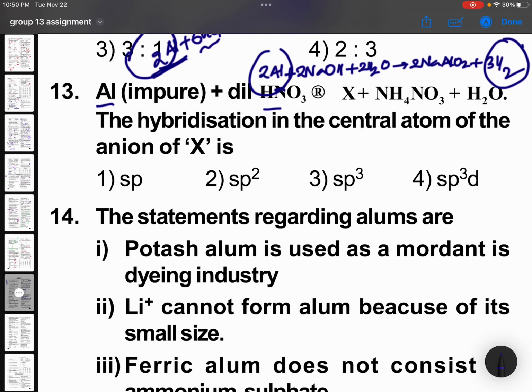Aluminium when it reacts with dilute HNO3, it is going to form. One second, let me check this equation. Aluminium with dilute HNO3, because with concentrated HNO3 it becomes passive. With dilute HNO3 it should release.